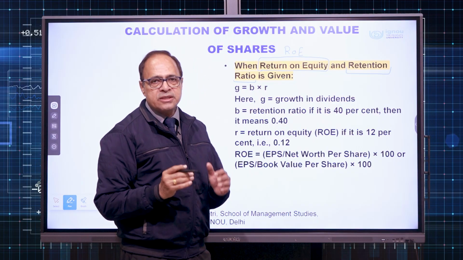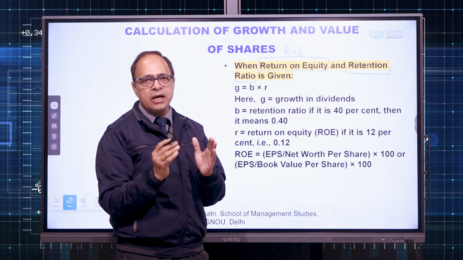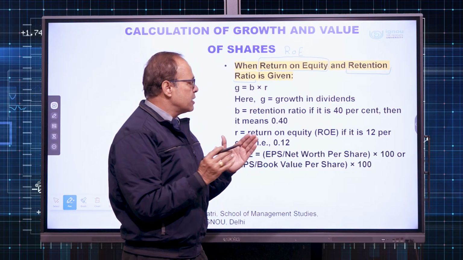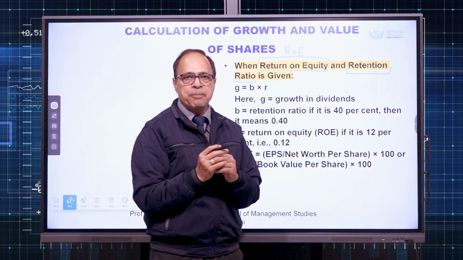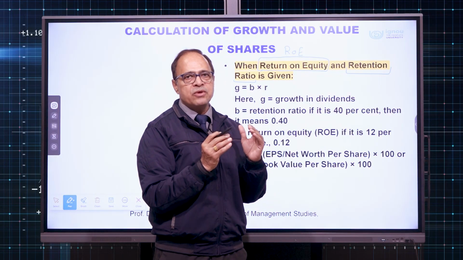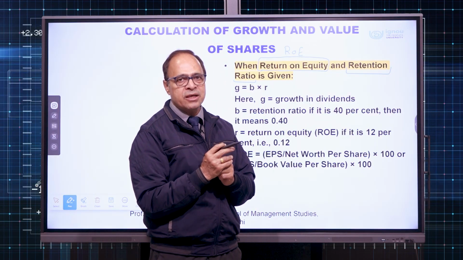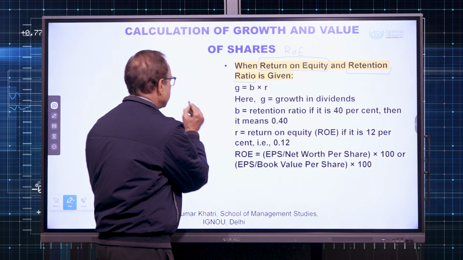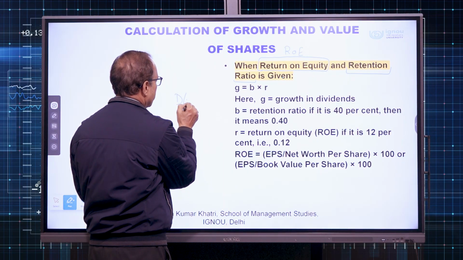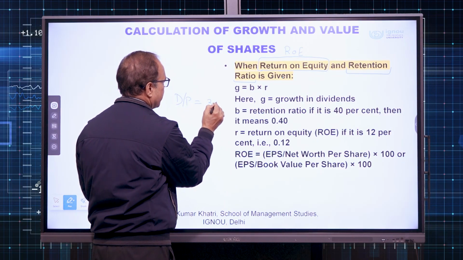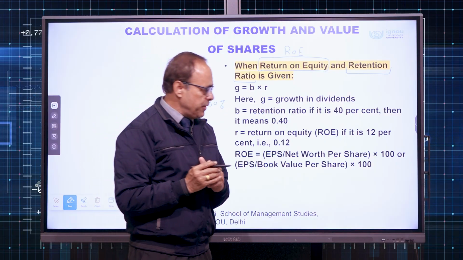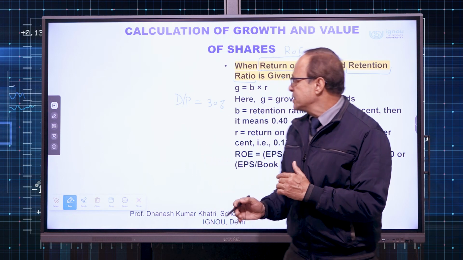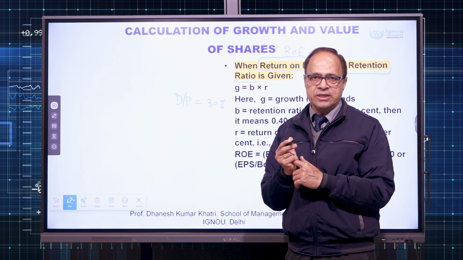As we know, there is something called the dividend payout ratio. Dividend payout ratio means the proportion of the EPS which is distributed as dividend among the shareholders. If suppose the dividend payout ratio is 30%, it means the company is distributing 30% of its earning per share as dividend among the equity shareholders.